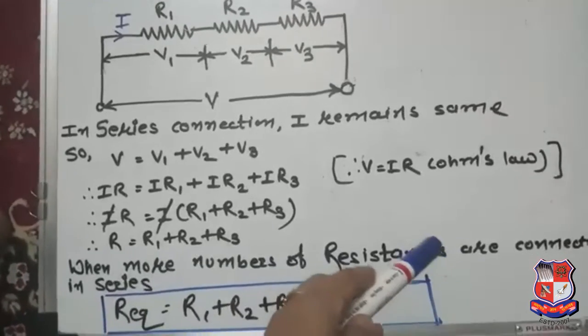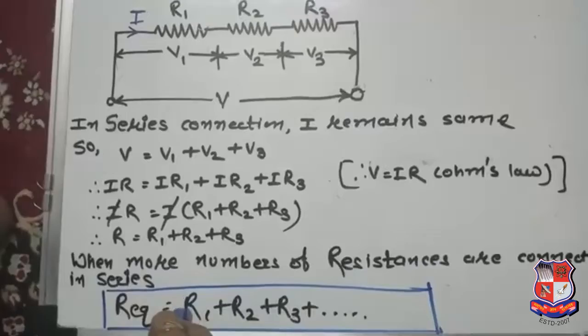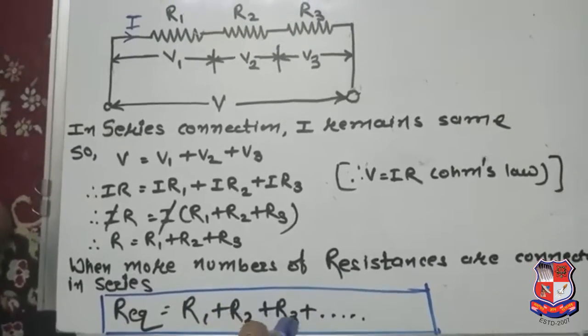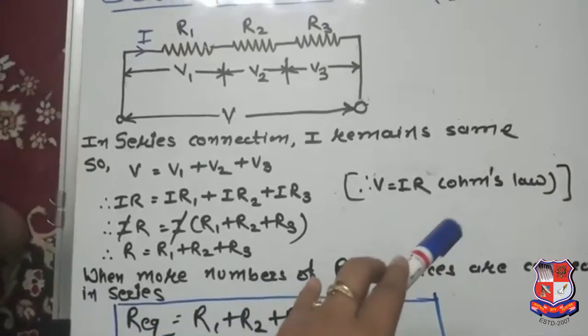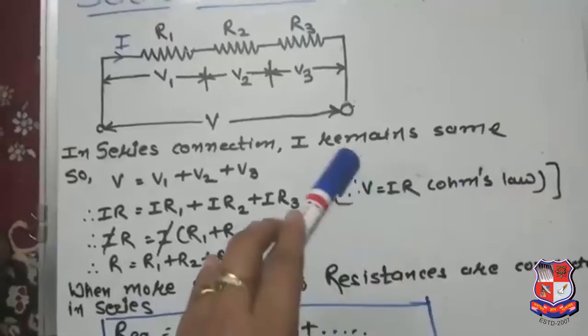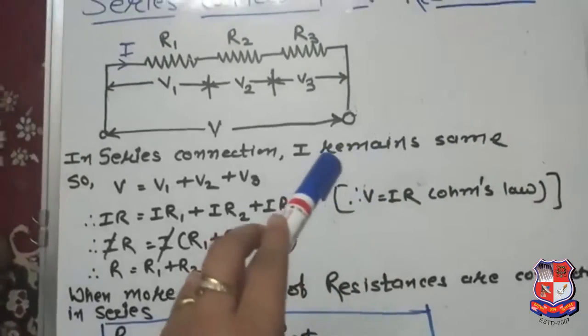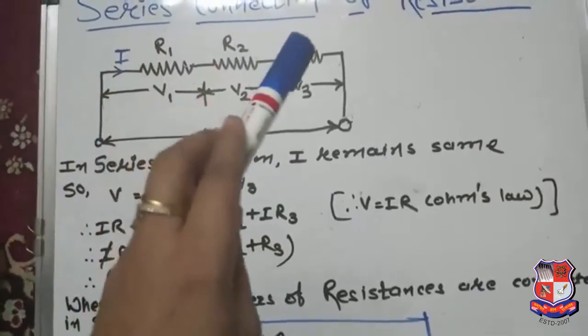If I say n resistances are connected in series, R equivalent will be R1 plus R2 plus R3 plus dash dash dash plus Rn, where n is the number of resistances. So in a series connection, the equivalent resistance is equal to the algebraic sum of all the resistances connected in series.